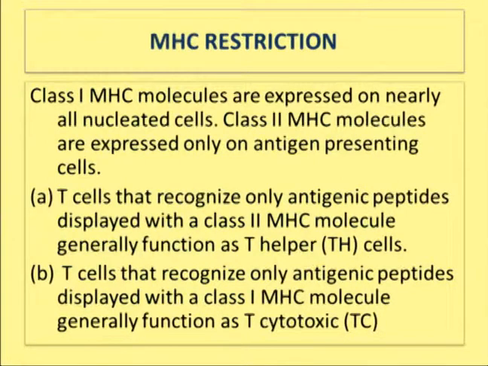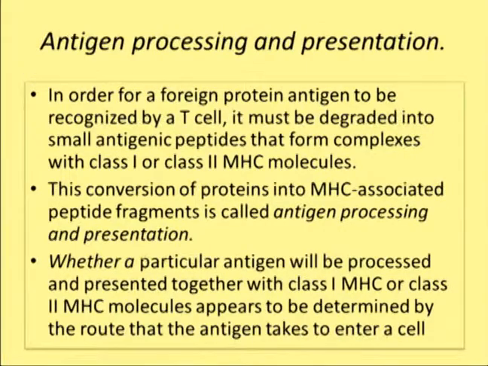MHC restriction: we have already discussed that TC cells and T helper cells are MHC restricted. They can interact with the antigen only when the antigen is brought together with the appropriate MHC molecule. TC cells are MHC class 1 restricted, whereas T helper cells are MHC class 2 restricted. There are questions that are asked on this particular nature, whether it is MHC class 1 or MHC class 2 restricted. Now there comes a small phenomenon of antigen processing and presentation.